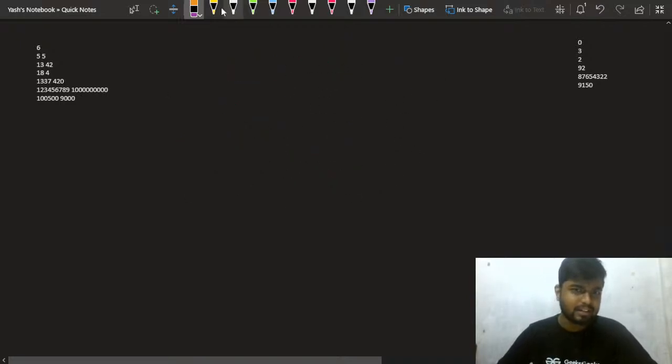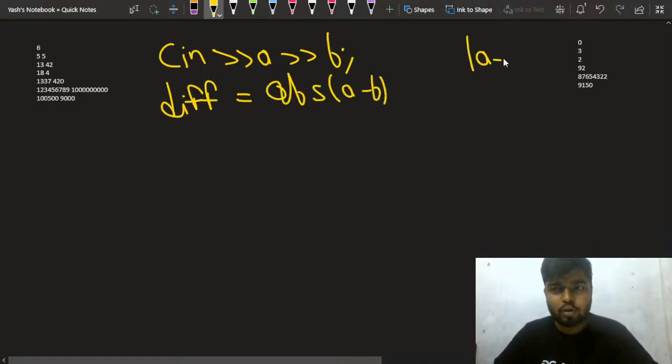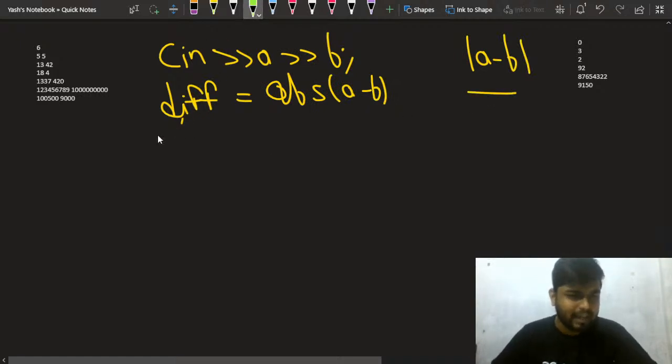Let's say I get some number, I take A, and then I take B. Then what I can do is calculate the difference. The difference will be nothing but the absolute value of A minus B, the modulo of A minus B. I take this. Once I have this number, what I can do?